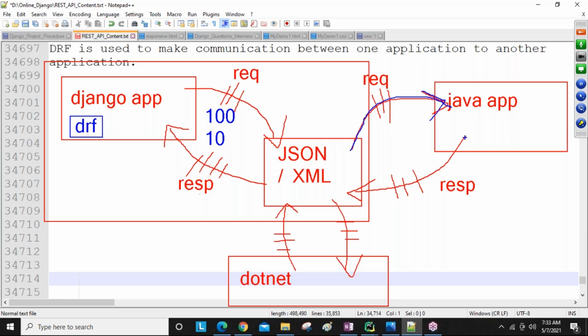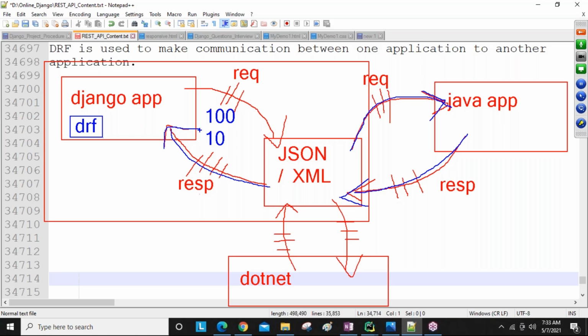Then their Java response is converted into JSON format. As REST API developers, we take the JSON response back and convert it into Django type. Like this, in every language, API developers are commonly required.